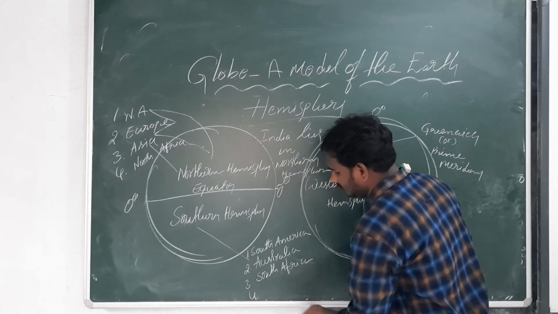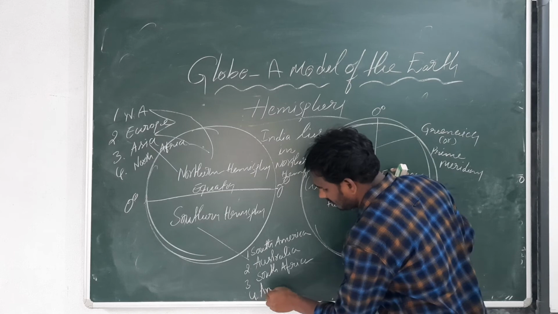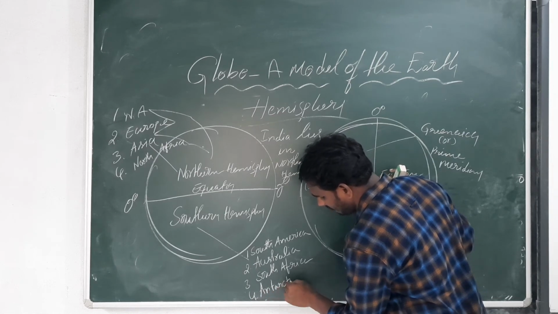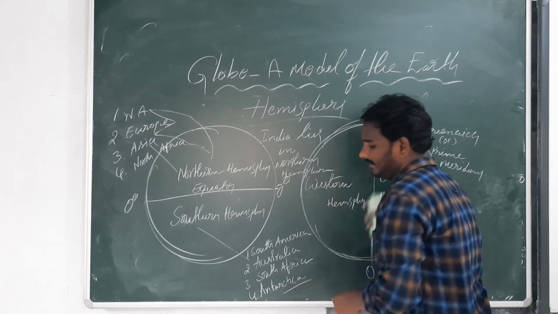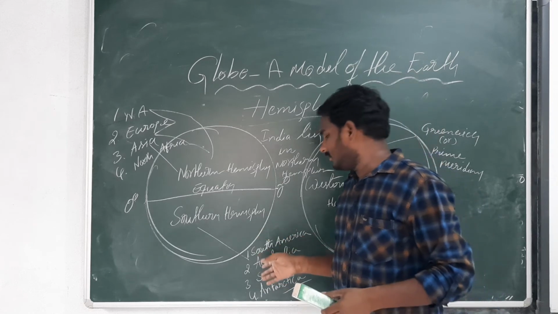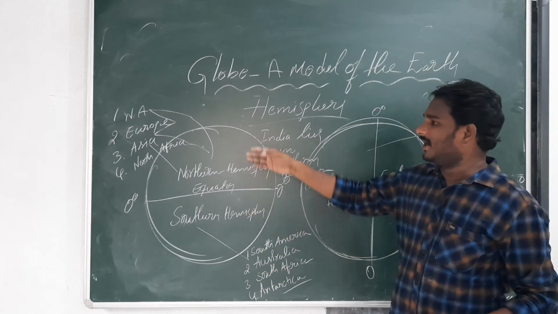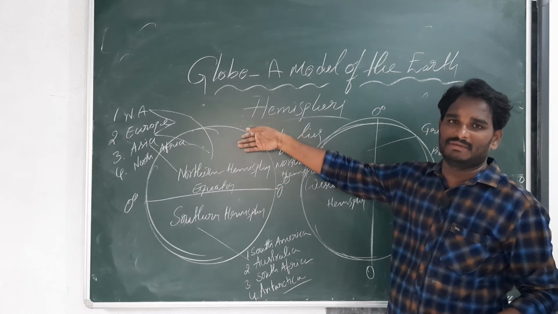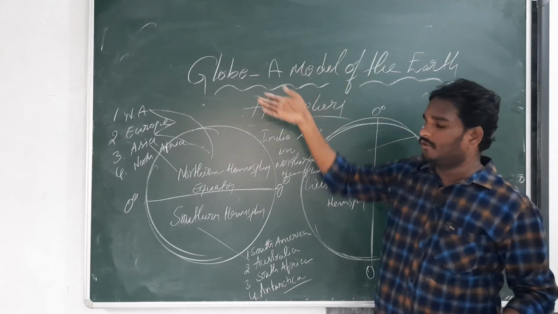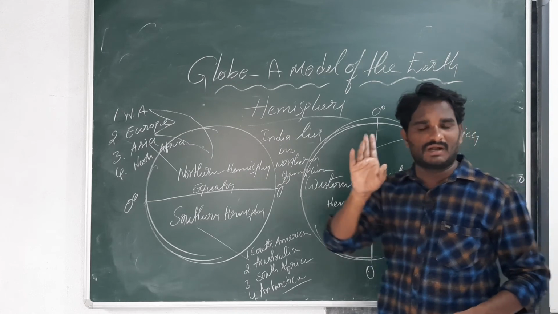Fourth one, Antarctica. These are the four continents that lie in the southern hemisphere, and four continents lie in the northern hemisphere. That means, totally, 8 coming. What I said is 7 continents I said.